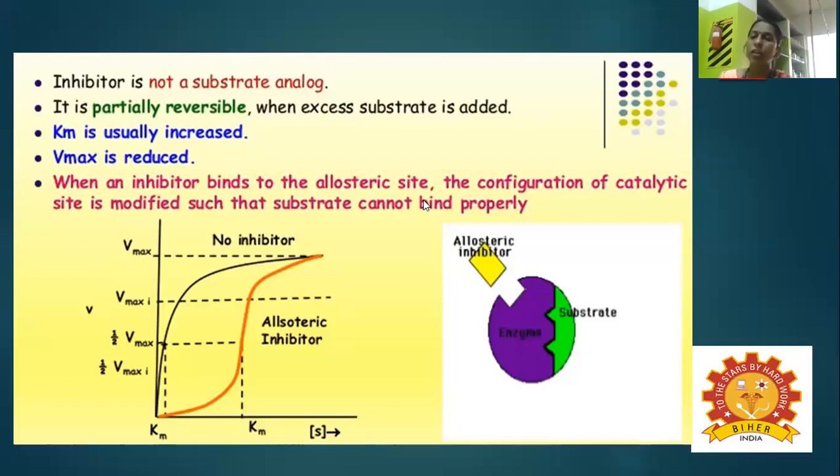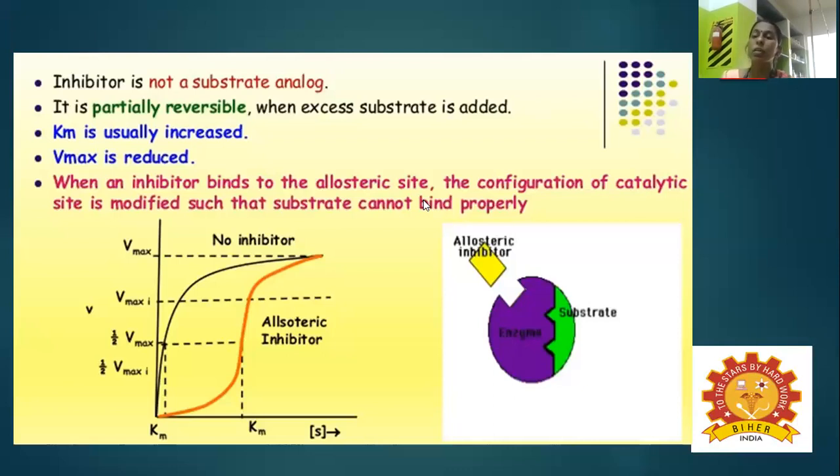And another one is allosteric enzyme inhibition. Allosteric means it is a regulator, on and off. Whenever you want, it is on, and the remaining time the enzyme is present in the inactive form. How can it be regulated? By means of an inducer or inhibitor.